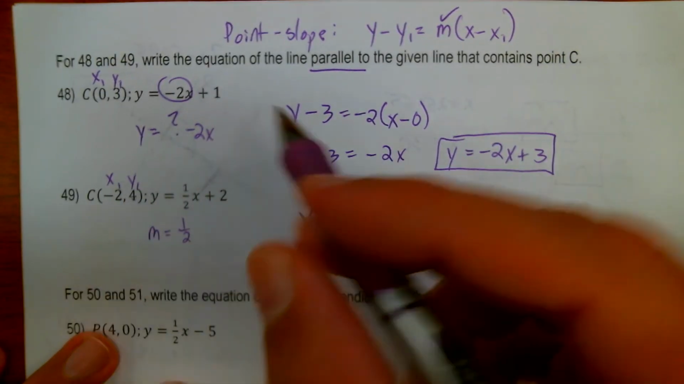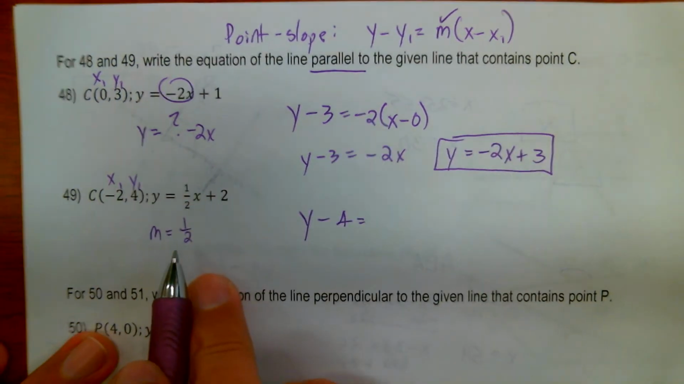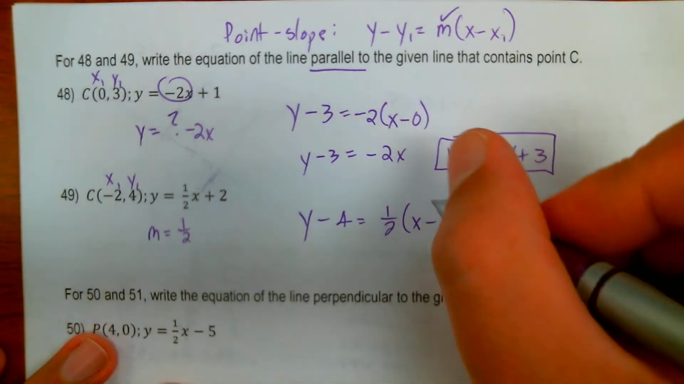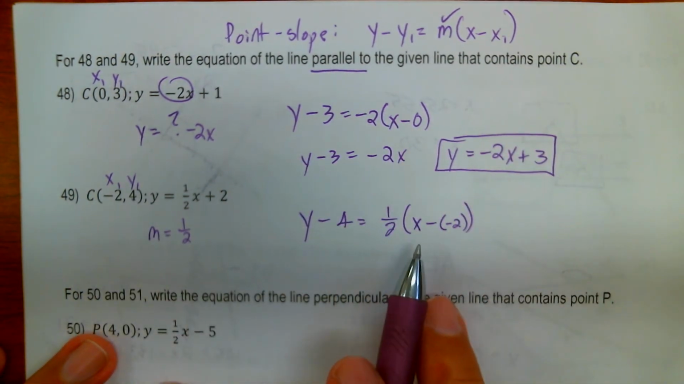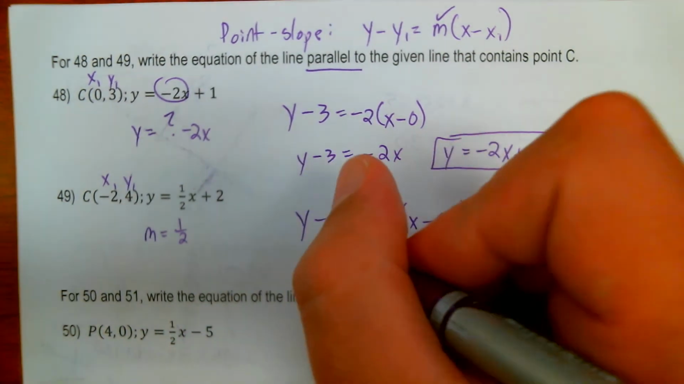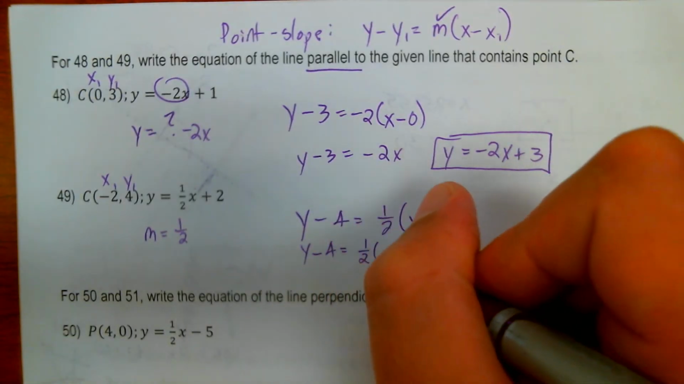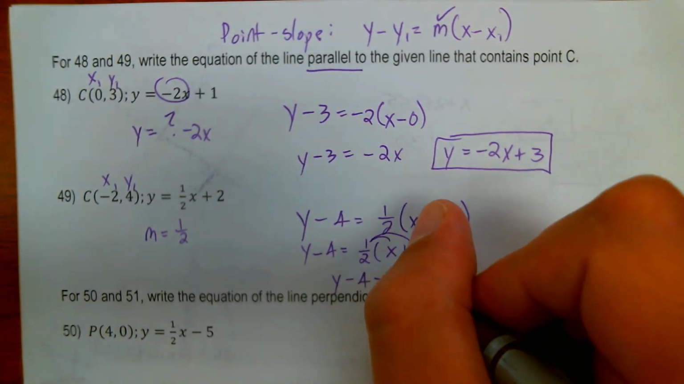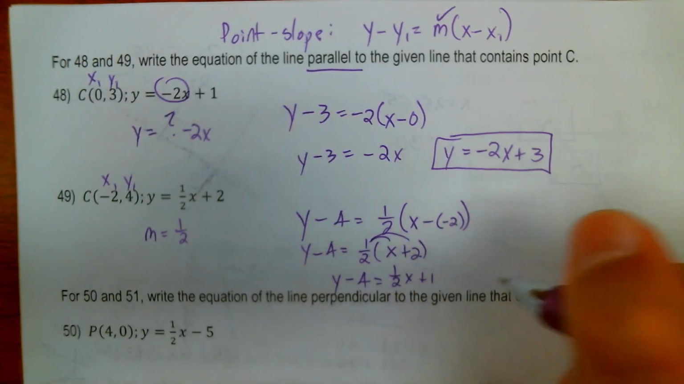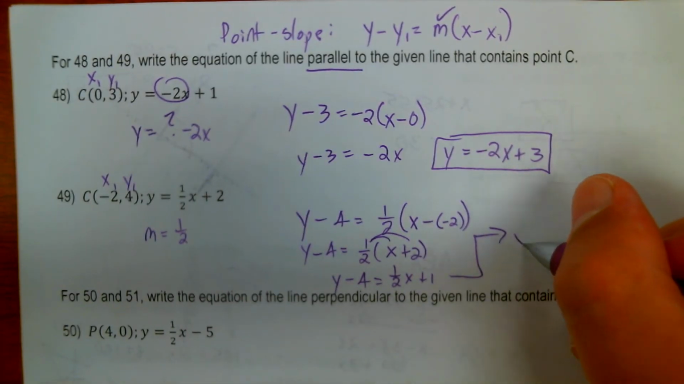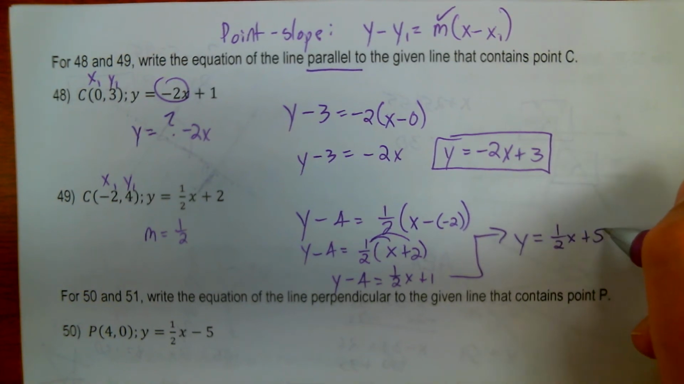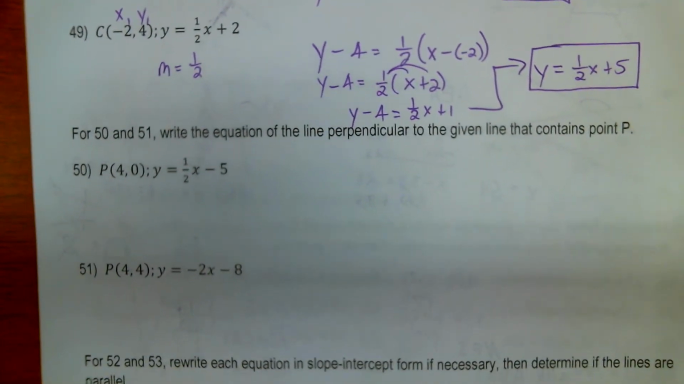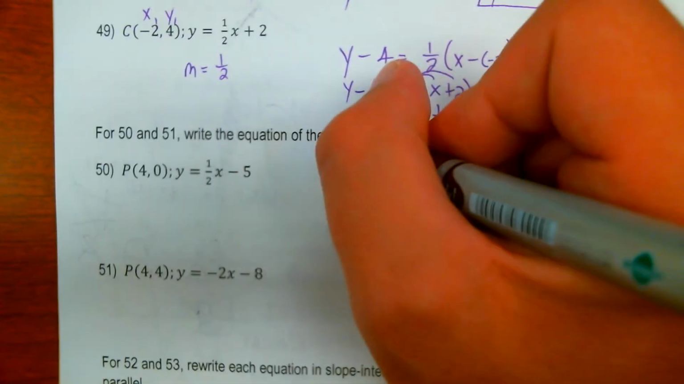y minus y1 equals my slope times x minus x1. Now here's a double negative here, so tricky. Don't forget that, just like the distance formula when you're subtracting a negative. So this is y minus 4 equals 1/2 times, change that to a positive, that's x plus 2. y minus 4, if I distribute, that's 1/2 x. 1/2 of 2 is 1. And then I add 4 to both sides, and I get y is equal to 1/2 x plus 5.